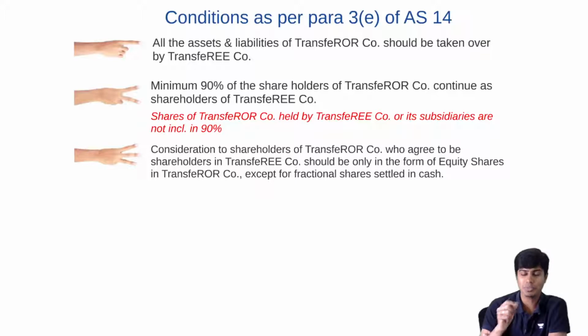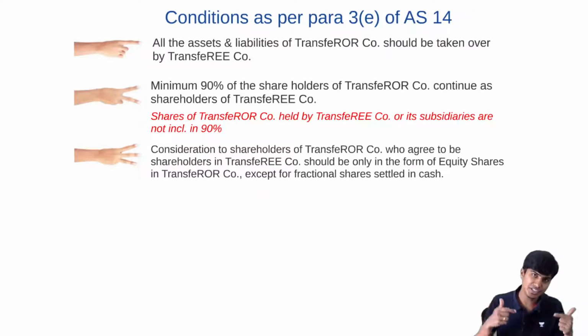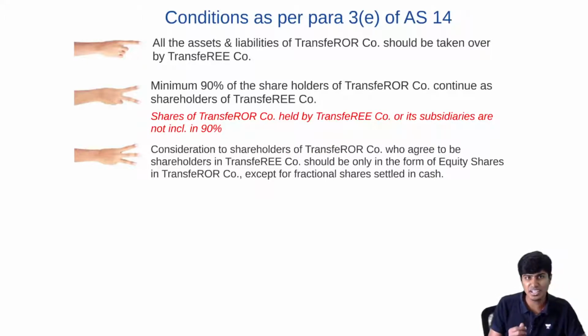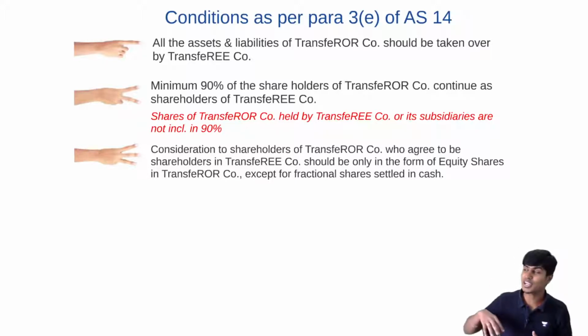So minimum 90% of the shareholders of transferor company should continue to be shareholders in transferee company. This is possible by giving the purchase consideration to shareholders of transferor company by way of equity shares in transferee company. And you can give cash to shareholders of transferor company for the fractional amount if that ratio doesn't let us give a share in part. Done. And in this 90% computation, the shares of the transferor company already held by transferee company are not counted.